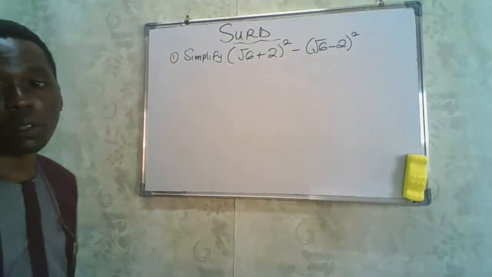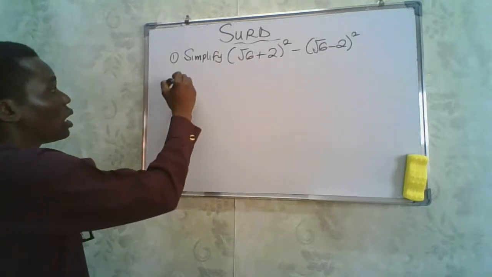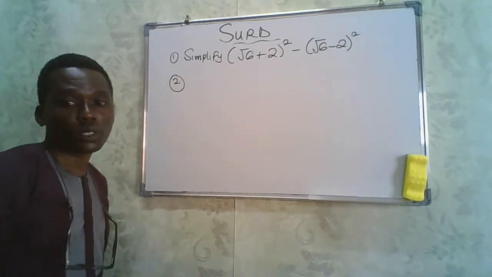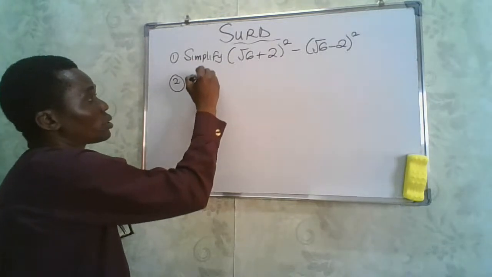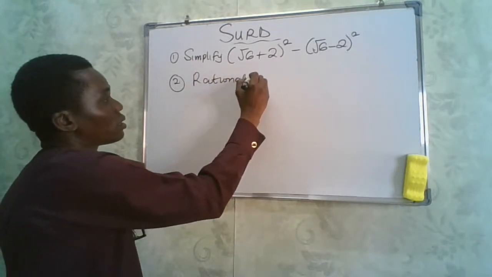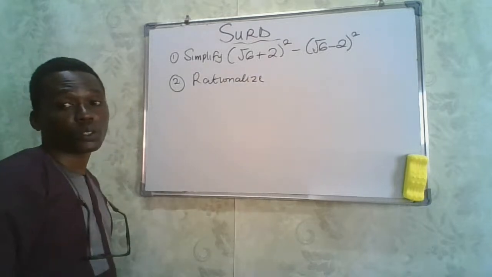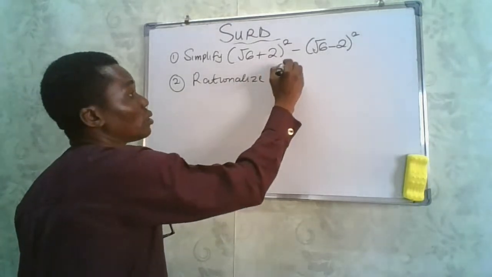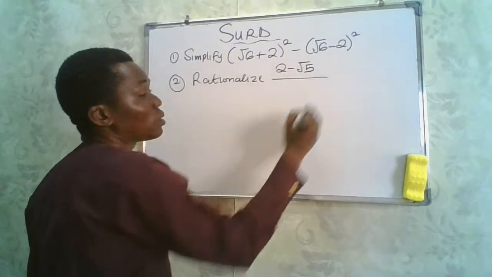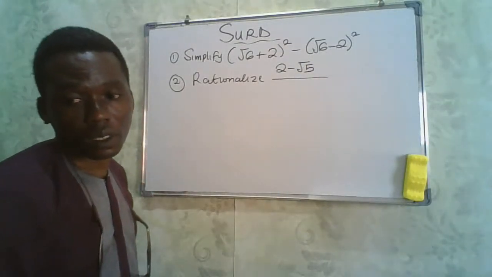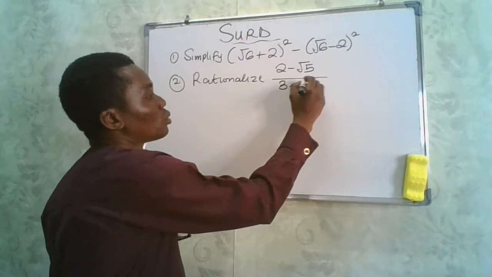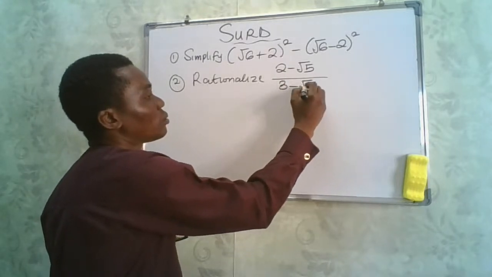So you're asked to simplify that. We're also asked to simplify this, just two questions. You're asked to rationalize 2 minus root 5 divided by 3 minus root 5.